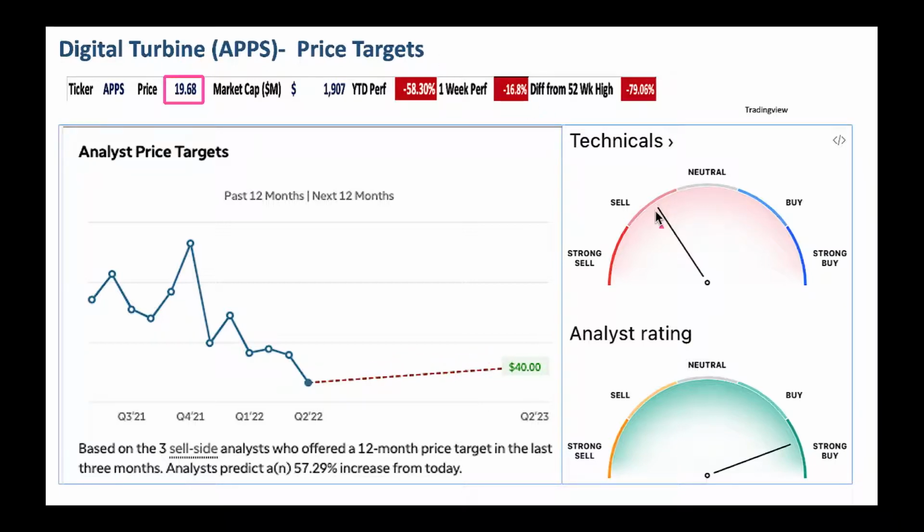From a technical perspective, it's a sell, as you can see here, and from a fundamental or analyst rating perspective, it's a strong buy. I love the divergence here. It's a profitable company. I think it's okay to start a position here and hold this company. Typically, as the market rebounds, this stock will also rebound very nicely, and rebound more than the market.